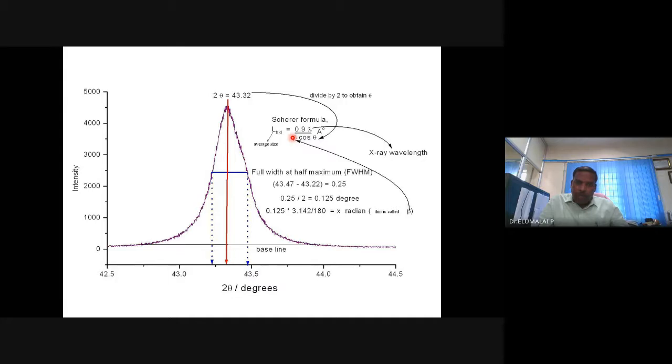Multiply 0.125 degree by 3.142 divided by 180, and you'll be able to convert degrees into radians. Please remember, beta should be taken in radians. Only then is there a meaning for this equation. Then substitute lambda, cos theta, and beta. You'll be able to get the crystallite size.